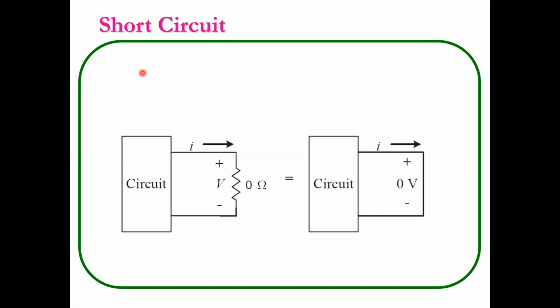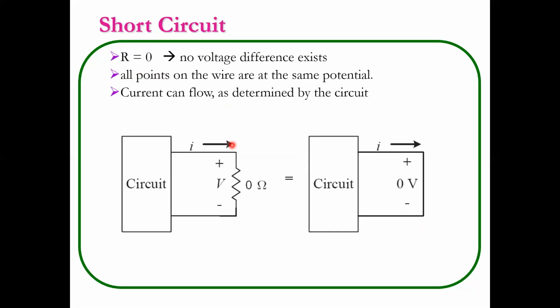Next one, short circuit. Short circuit means this entire resistance is shorted. There is no voltage across this part, it becomes zero, and resistance also becomes zero. No voltage difference exists; all points on the wire are at the same potential. If voltage becomes zero, there is no other option: current becomes infinite. Only current can travel across this closed path. What occurs in a circuit is a closed path, and open is a network.